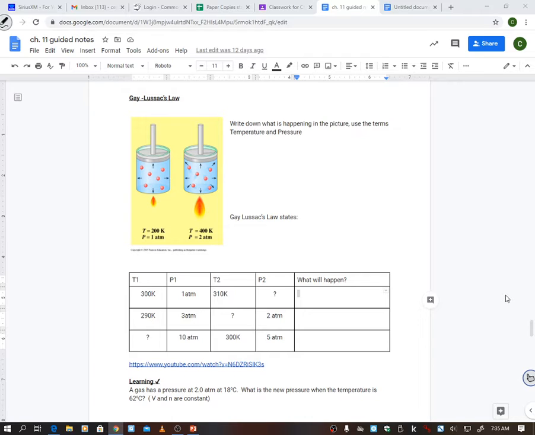So if you're looking at this picture and you want to know what's going on, I'm going to look at my temperatures. Look what my temperatures are doing. They are increasing. So as they increase, my pressure increases, which makes sense. You guys have seen this if you've ever heated or thrown an aerosol can into like a fire and you hear it explode. That's what's happening.